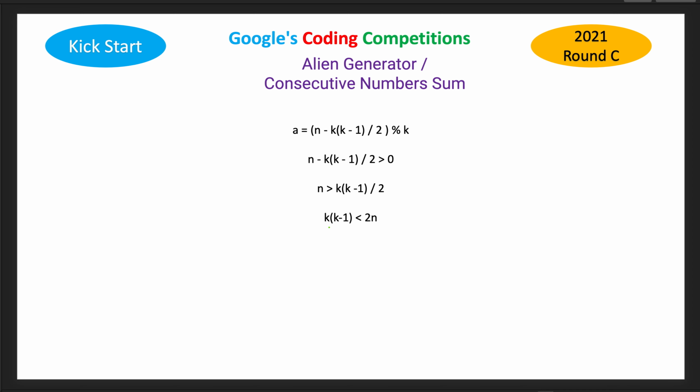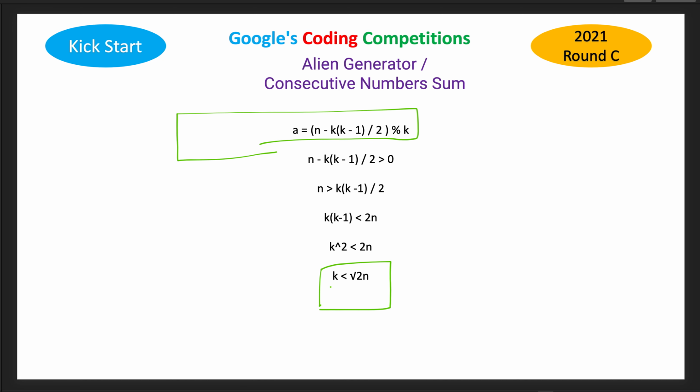So we can approximately say that k square is less than 2n. Then we can say that we have to run the values of k from 1 to less than root 2n. So this is the approach. Now you can pause the video and try to implement this approach. We have one main equation, and the iteration we have to do is from k equals 1 to root n. So let's jump to the coding part.